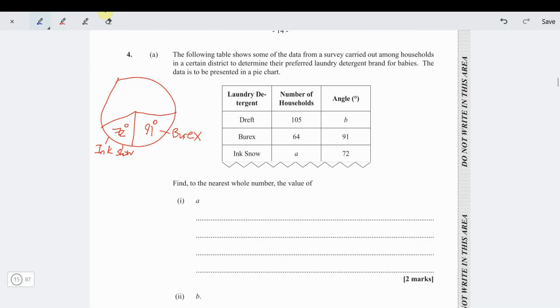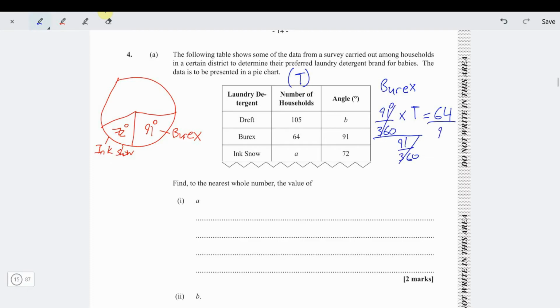What we do know then is that for the Burex, 91 degrees out of 360 times the total number of households. Let's call the total number of households T. We know that 91 out of 360 times the total T must give us 64. So if we divide both sides by 91 over 360, this would cancel.